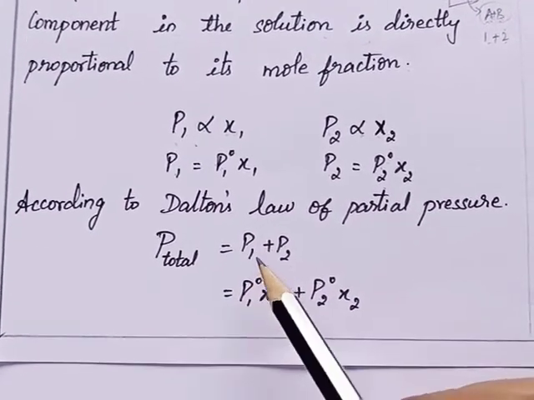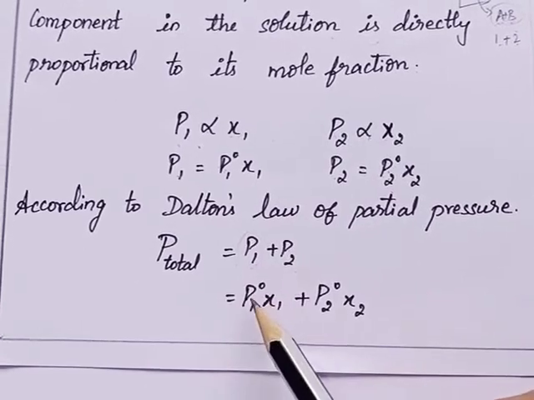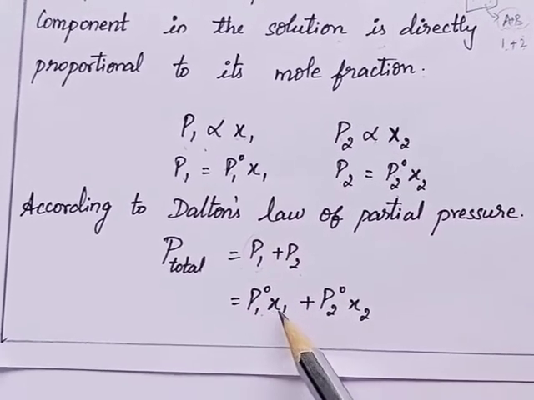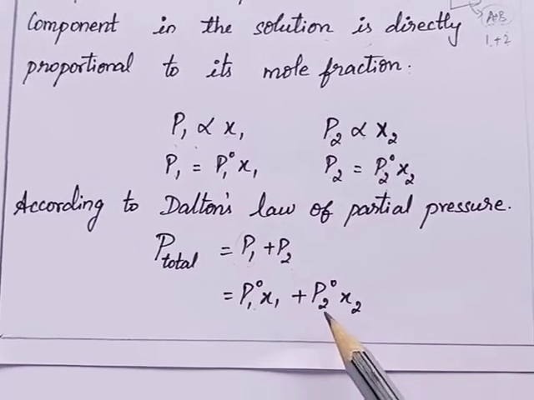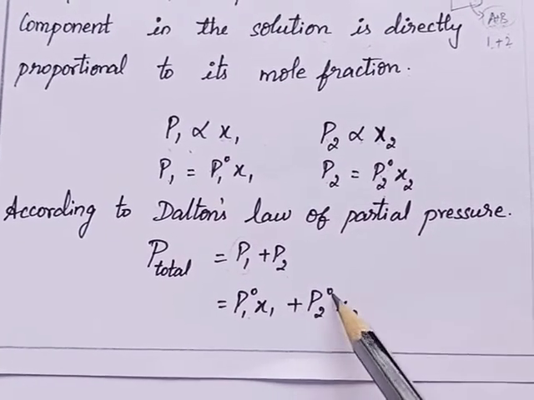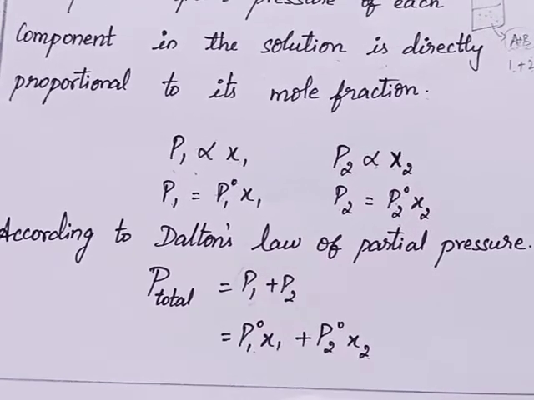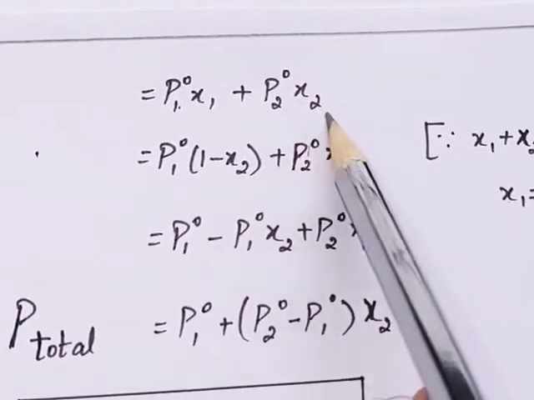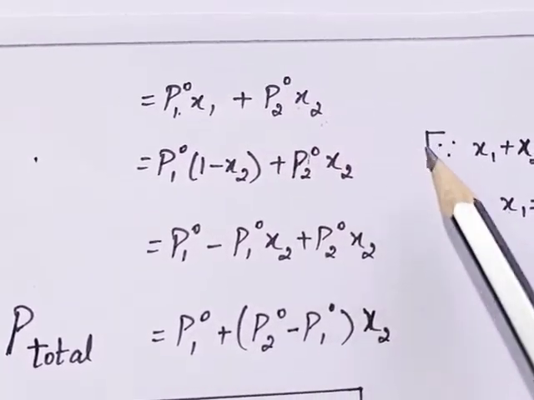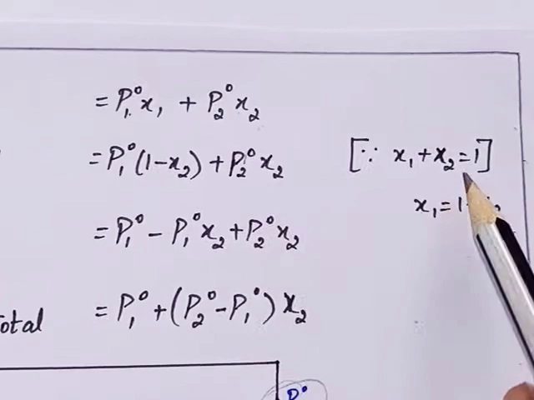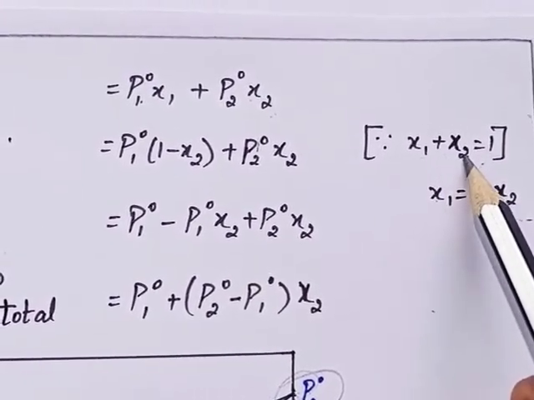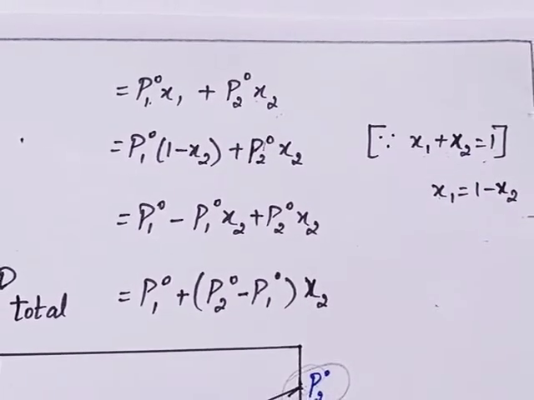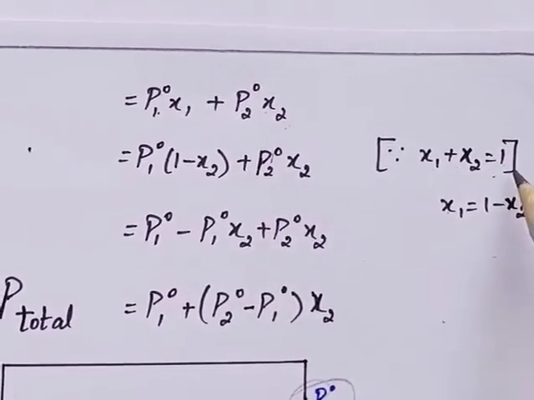Now we know P1 is the partial pressure of pure component 1, P1 naught, multiplied by its mole fraction, X1. In the same way P2 is equal to P2 naught into X2. In a binary solution, we know X1 plus X2 is equal to 1, so the total is 1.